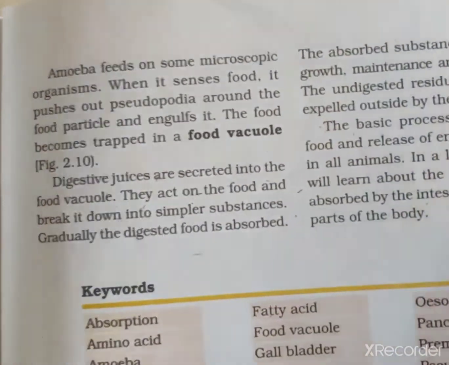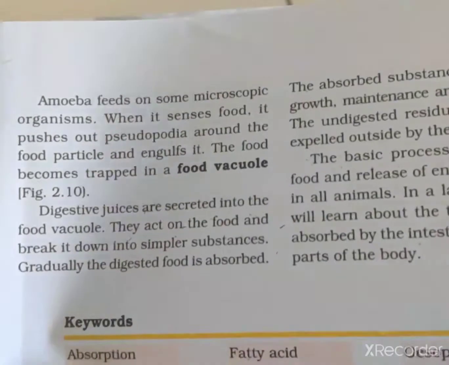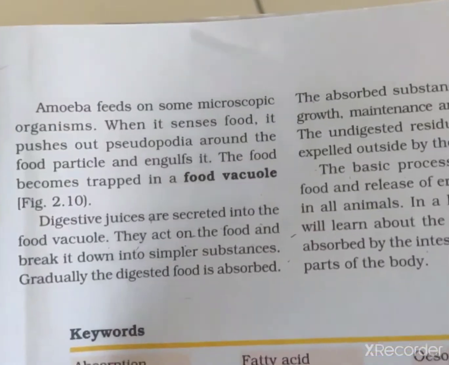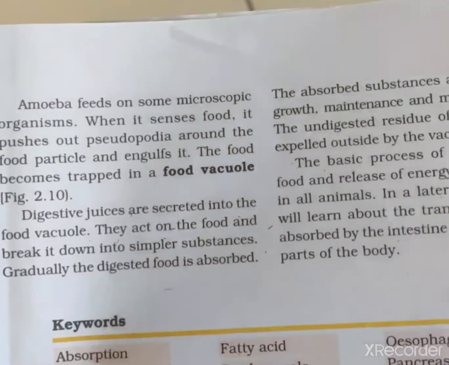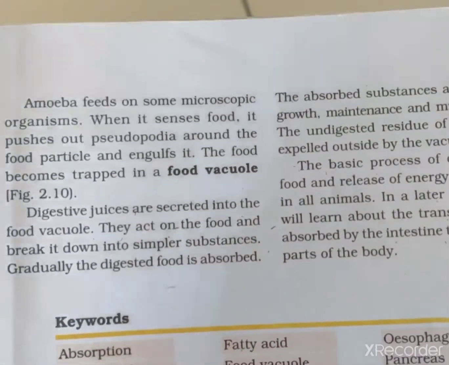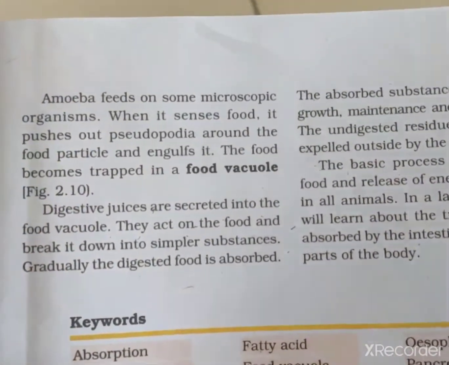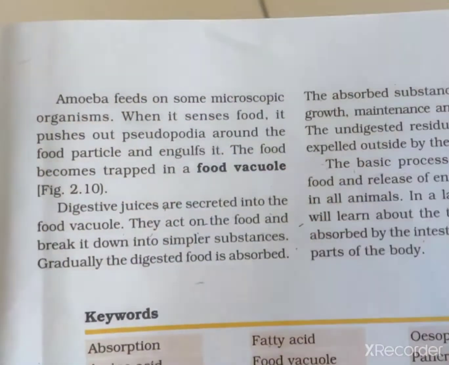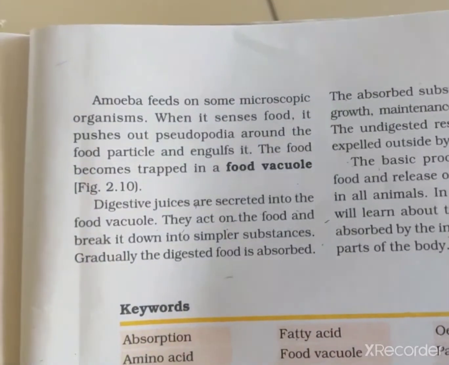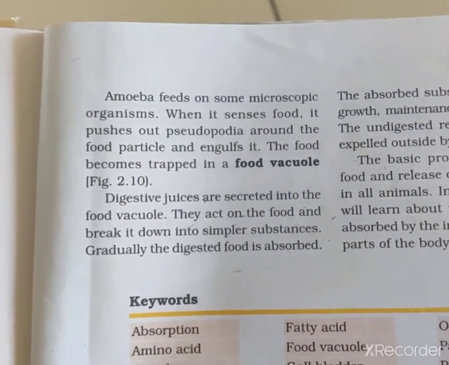Here amoeba feeds on some microscopic organisms. Amoeba is only a single-celled animal, which we cannot see with our naked eye. It is quite obvious that amoeba also feeds on microscopic organisms, and when amoeba senses food around it, it pushes out pseudopodia, its false feet, around the food particles and engulfs it. After that the food becomes trapped now in a food vacuole.